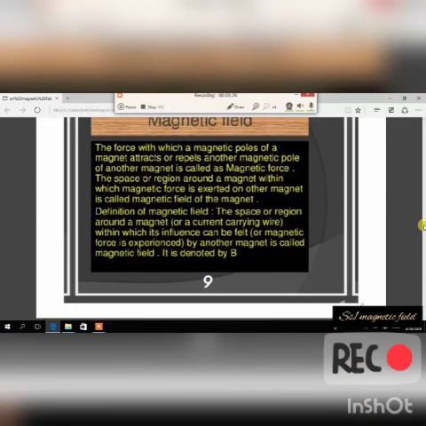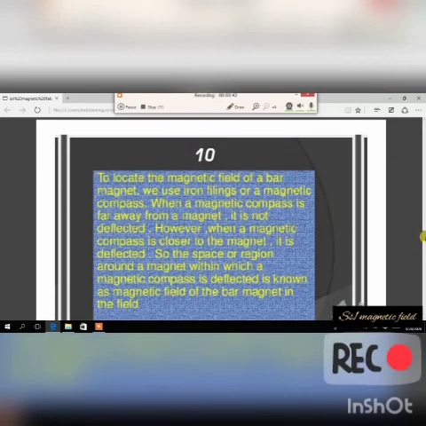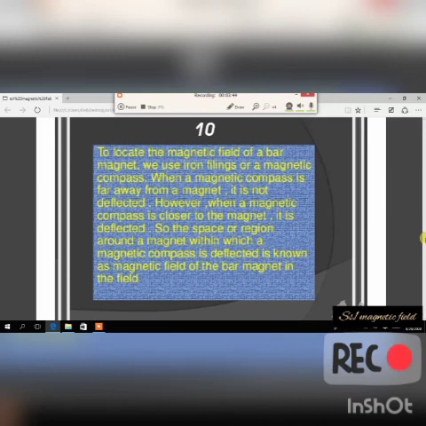Magnetic field. I've spoken about magnetic field, a space or region around the magnet. Magnetic field is always denoted as B, capital letter B. So whenever you see capital letter B in physics, it's called magnetic field. That's one thing I want you to know. Another thing is how to locate the magnetic field of a bar magnet. To locate the magnetic field of a bar magnet, we use iron filings.